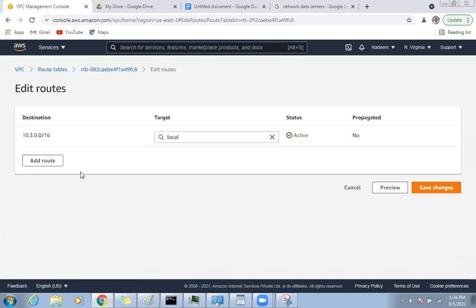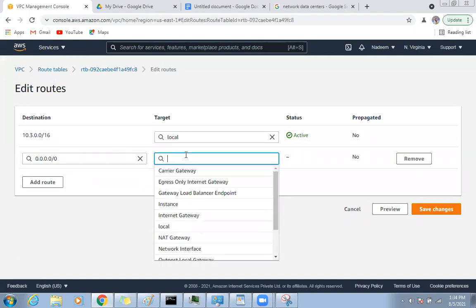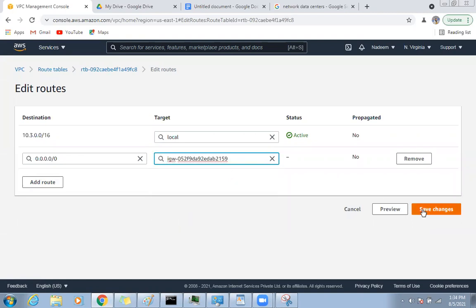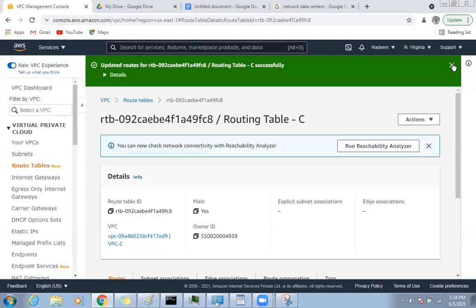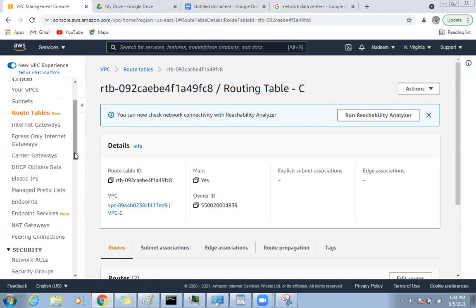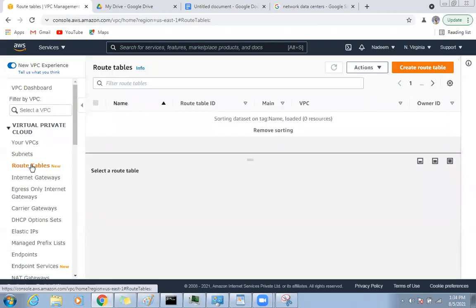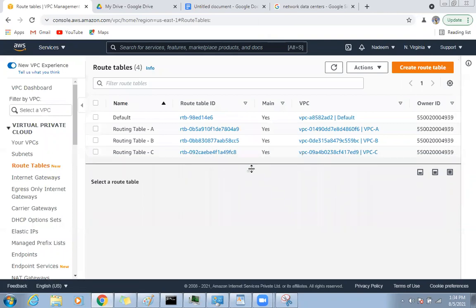So in routing C, I'm going to use the IGW, internet gateway. See, that's it. So now these are the 4 steps which we already know about: VPC, subnet, routing table, internet gateway. This is done. So we are not going to NAT. If you want NAT, then you need to touch Elastic IP and NAT gateway. But now we are not creating NAT gateways. So now our routing tables are ready and our routing is ready. VPCs are ready.